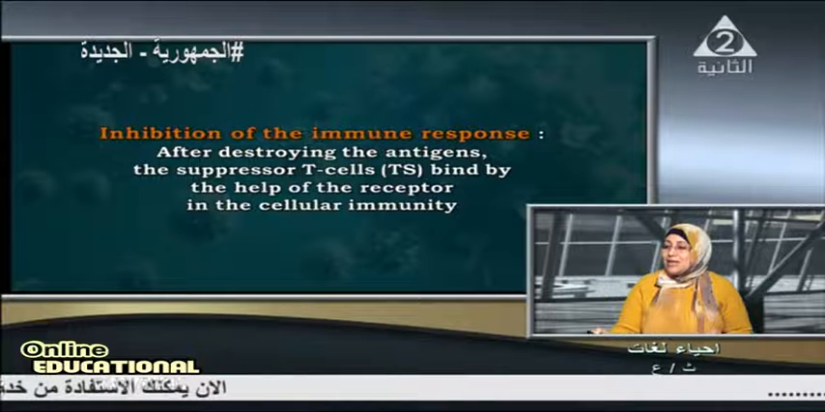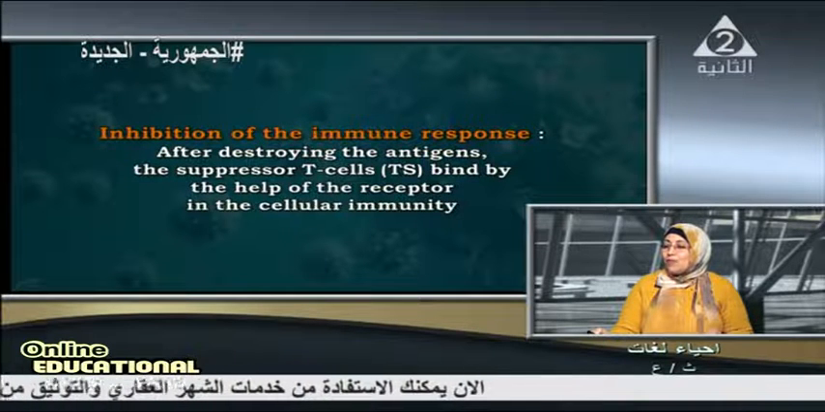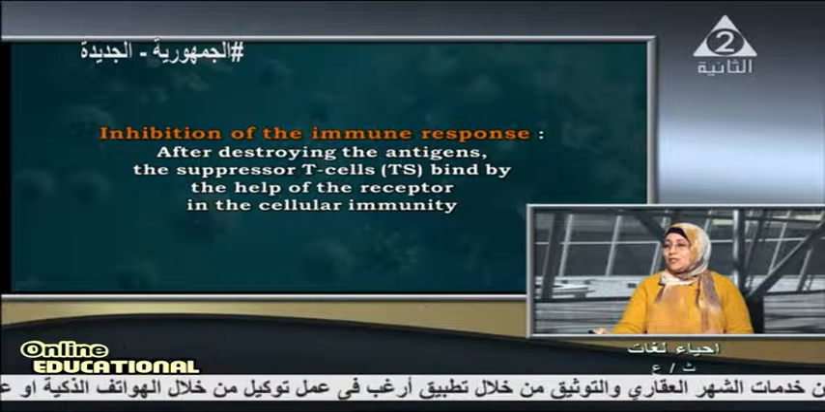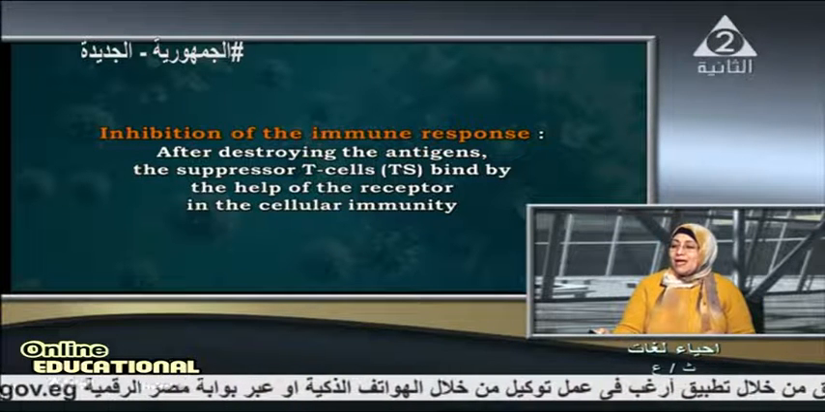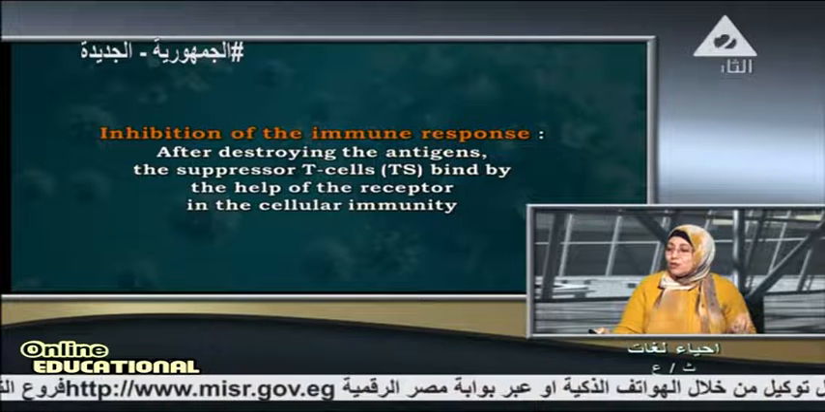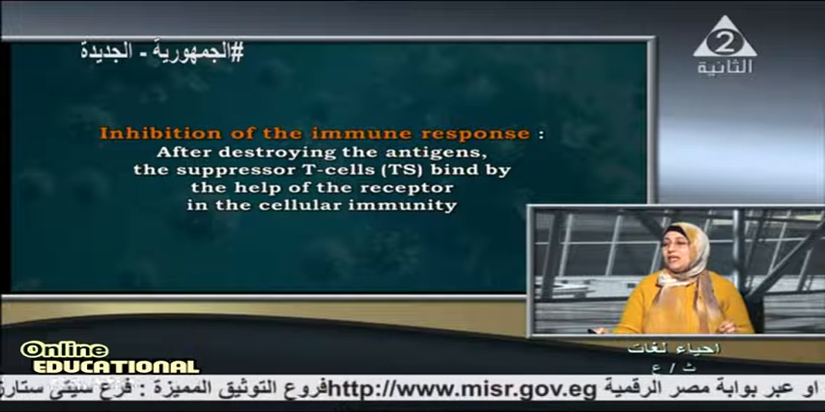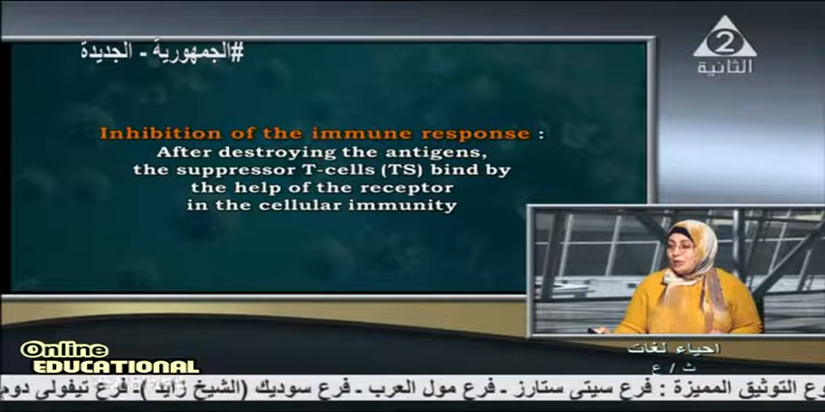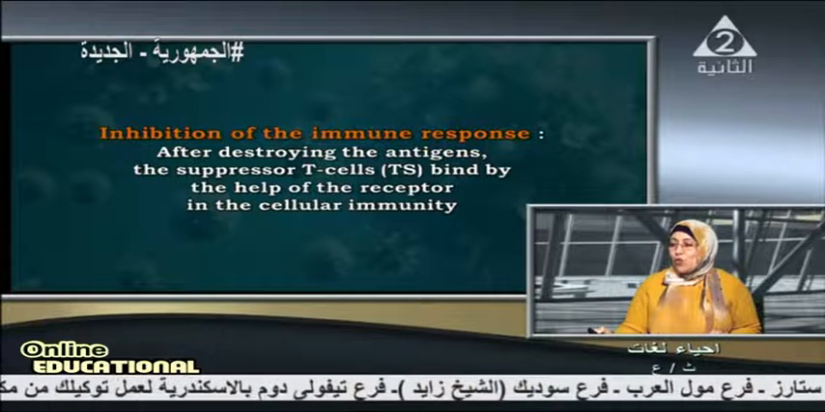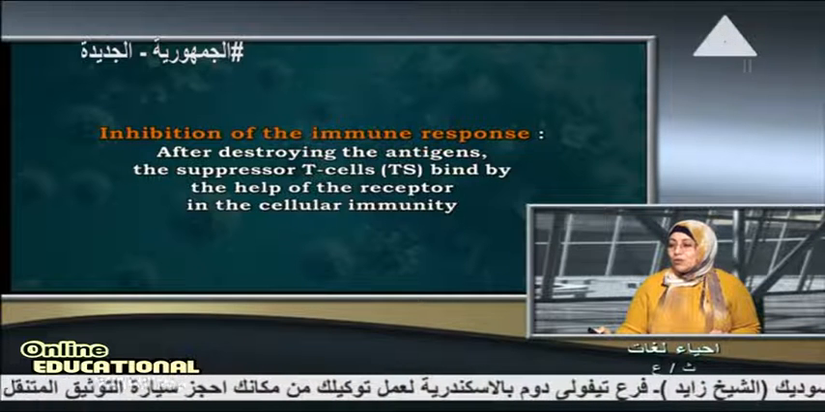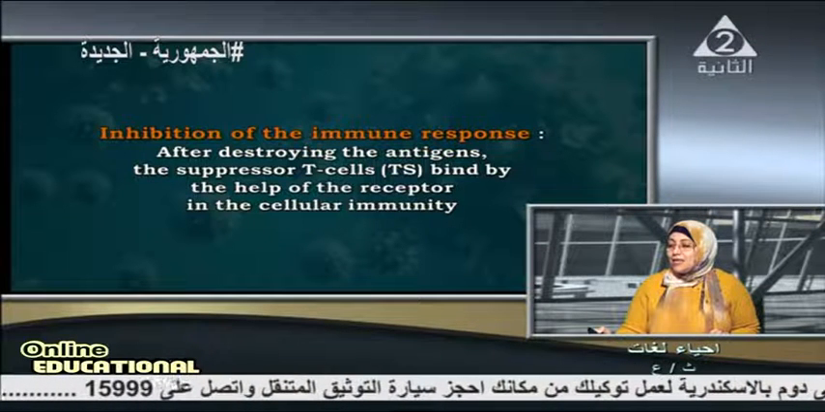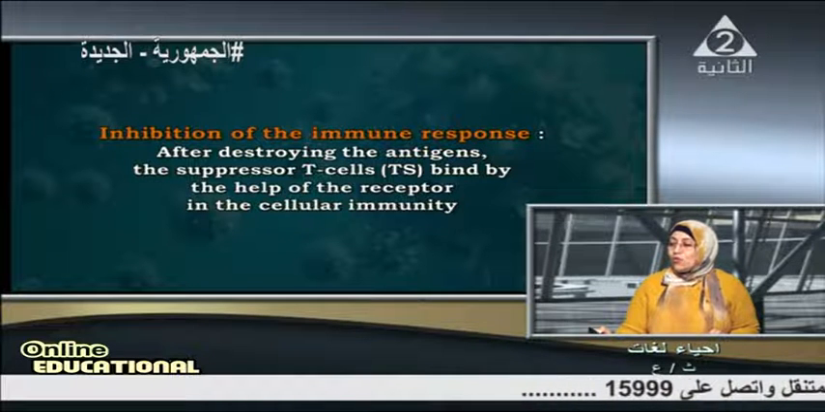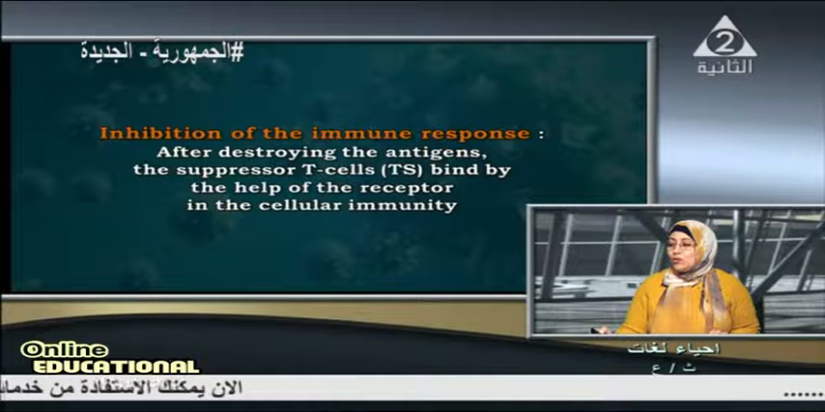Okay, inhibition of the immune response. What are the factors which lead to inhibition of the immune response? Inhibition means that the immune system cannot work or cannot destroy the antigen. After the antigens are destroyed, the suppressor T cells bind with the help of the receptor in the cellular immunity to kill the microbe which enters the body.